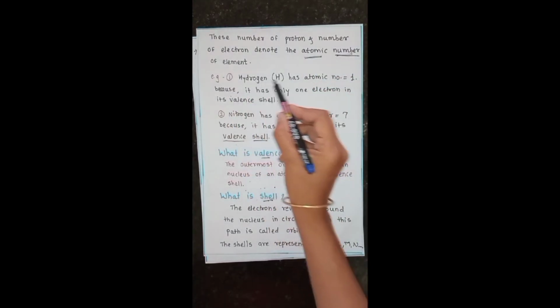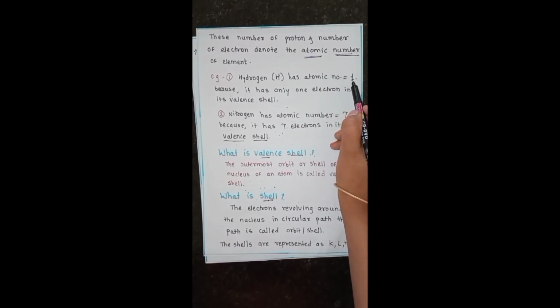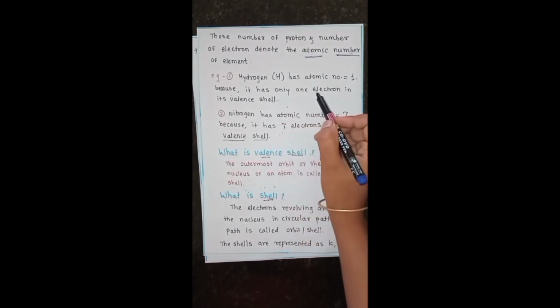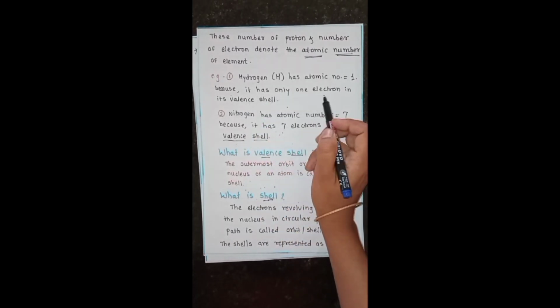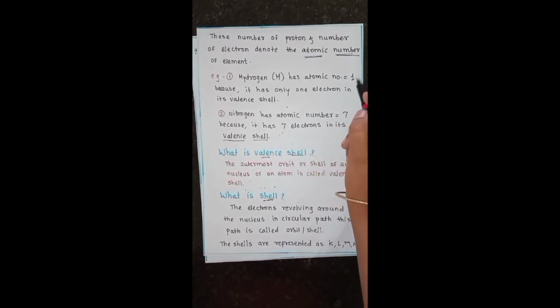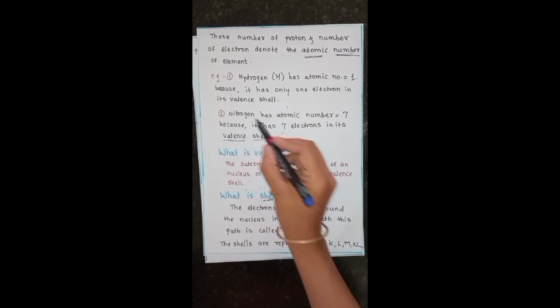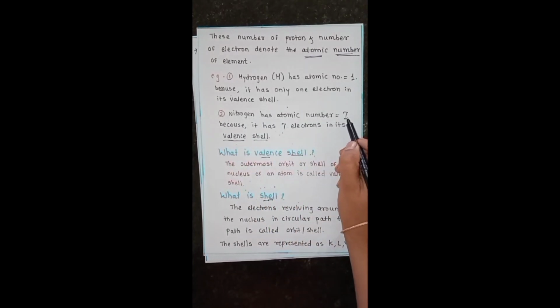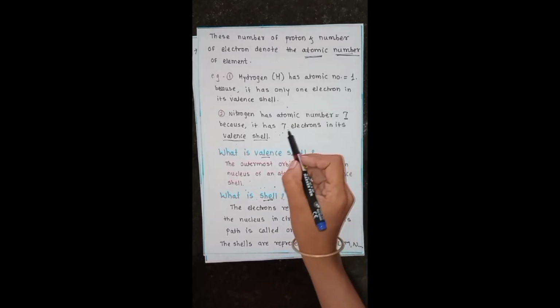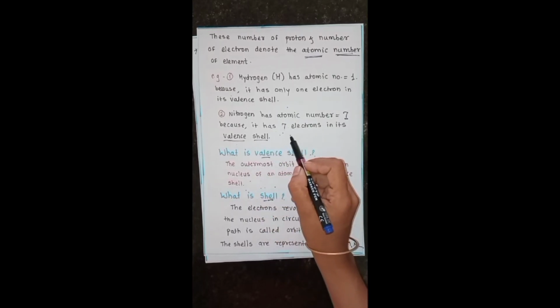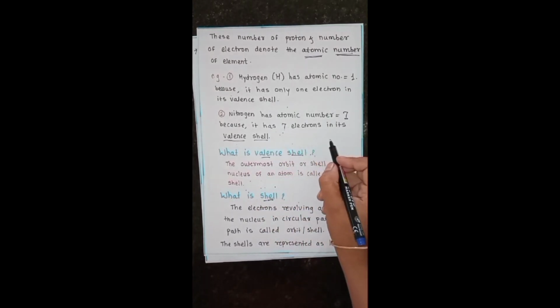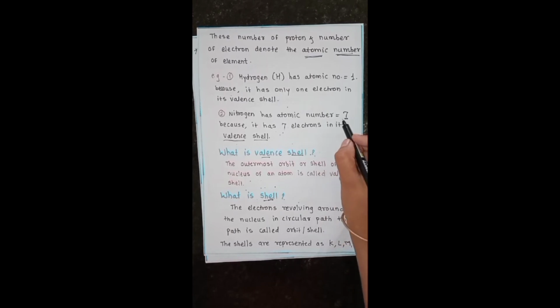The atomic number represents how many protons or how many electrons are present in the atom of an element. For example, hydrogen has atomic number 1 because hydrogen has only one electron in its valence shell, or only one proton in its nucleus. Second example: nitrogen has atomic number 7 because nitrogen has 7 electrons, or 7 protons present in the nucleus of an atom.